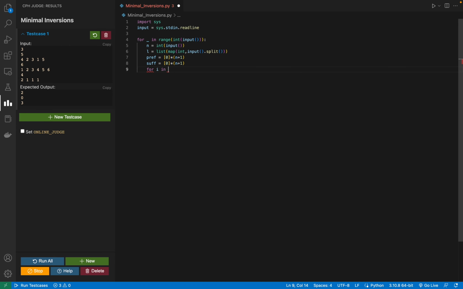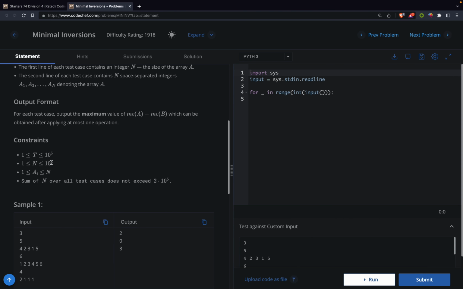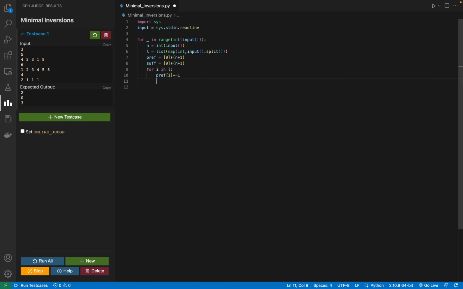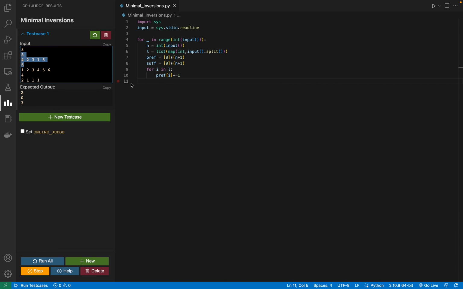And for i in L, I have to do prefix of i plus equals 1. And why is this till n+1? Because if I check the constraints, we have 1 to n. Okay, A_i ranges from 1 to n, and we can use a map also, I think, but using this method is a bit faster, because in a map it has to find the index, and it will cost a bit of time. Okay, let's see what we can do now.